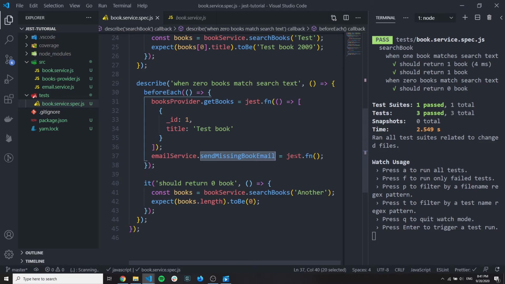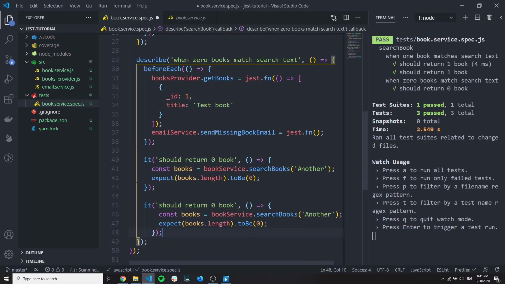So here we put the Jest. So this is substituted with a Jest mock, and this Jest mock has a special check that allows you to check if the function was called. So it means should call send email function. How to test this?